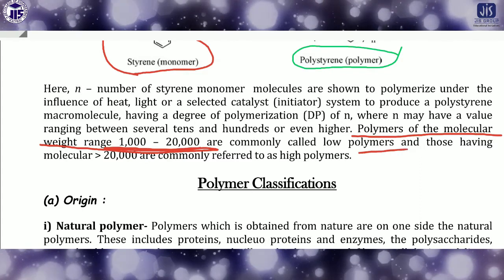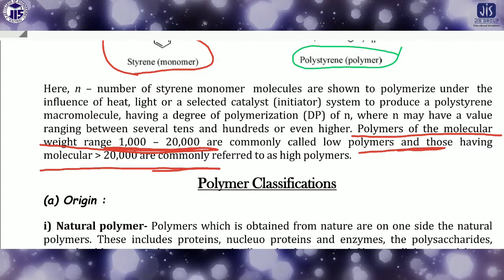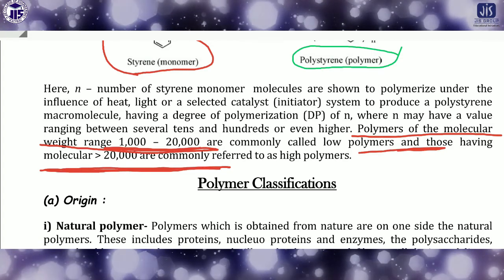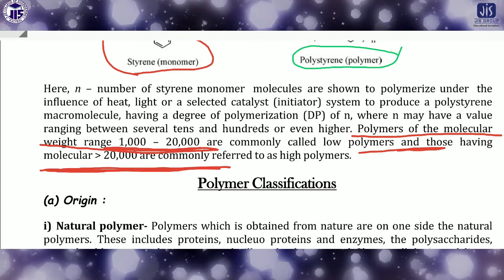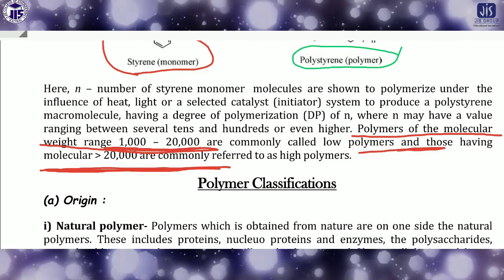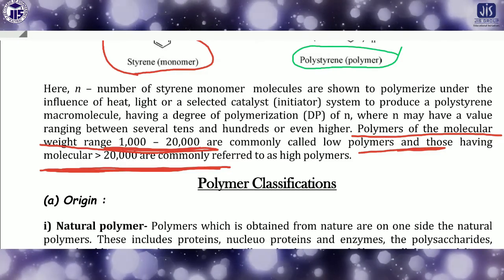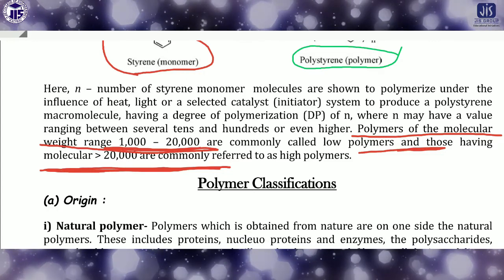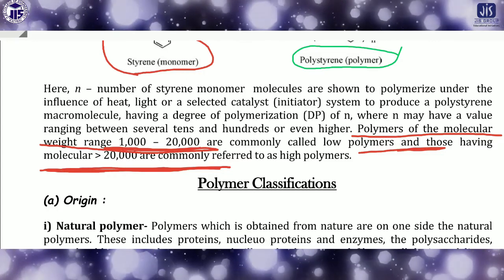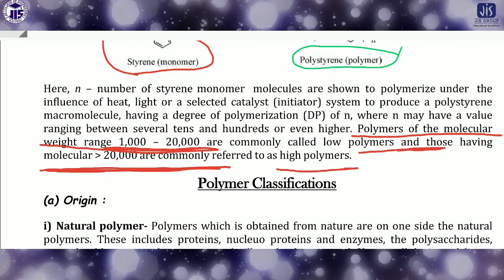If any polymer has a molecular weight greater than 20,000, then it will be called a high polymer.